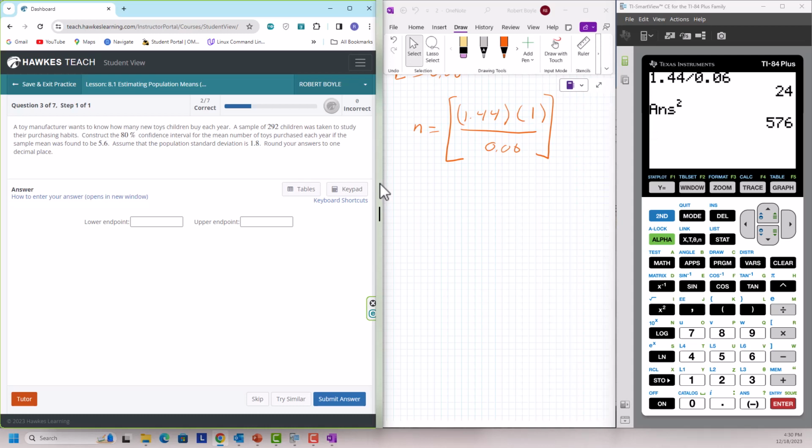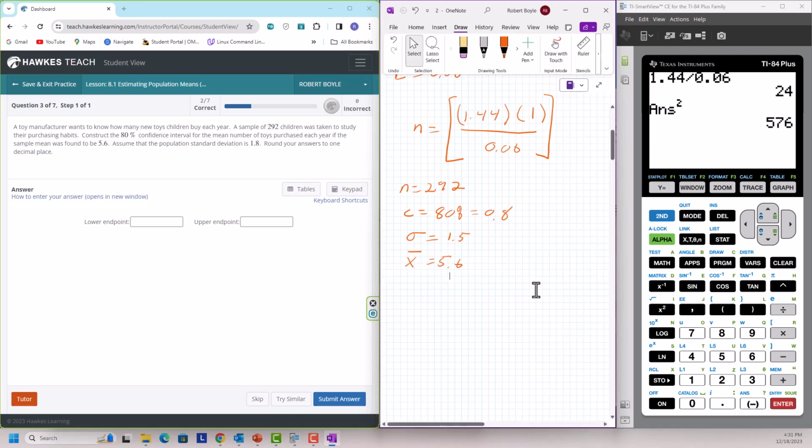So we know that n is 292. We know that C is going to be 80% or 0.8. And we know that our standard deviation is 1.8. And we know that our sample mean is equal to 5.6. And I should mention that is the population standard deviation.